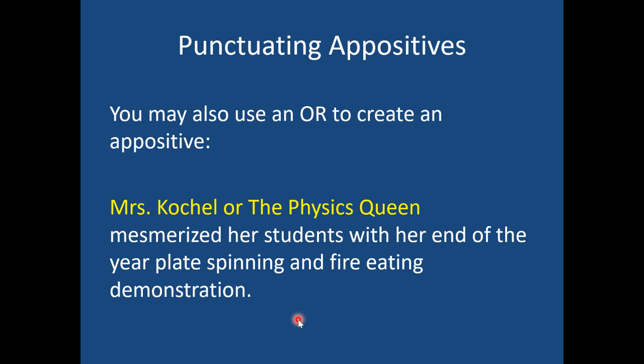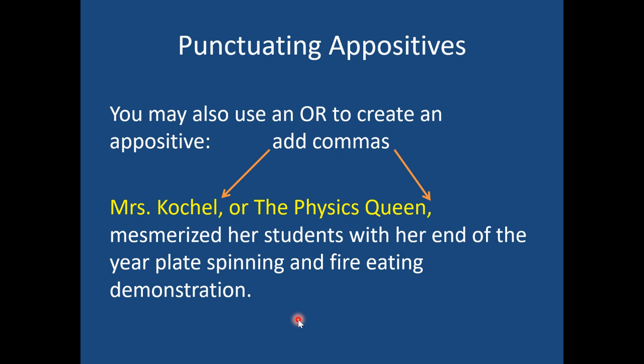Here are some other choices that you have. You can also use the word or to create an appositive. Mrs. Cockle, or the physics queen, mesmerized her students with her end of the year plate spinning and fire eating demonstration. Well, the way it's written right now, without any punctuation, it sounds like there are two different people, Mrs. Cockle or the physics queen. But what if I'm actually calling Mrs. Cockle the physics queen? Well, if I use an or to create an appositive, that's great. Just make sure that you put commas on both sides. We oftentimes forget the second comma. We have to make sure we have both to kind of encapsulate that appositive.